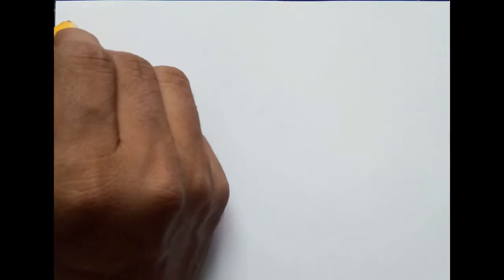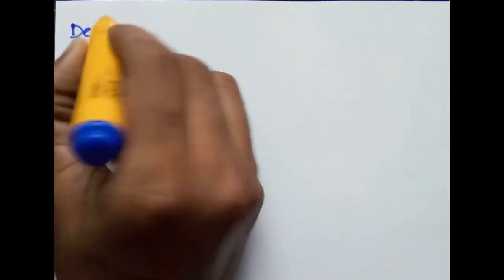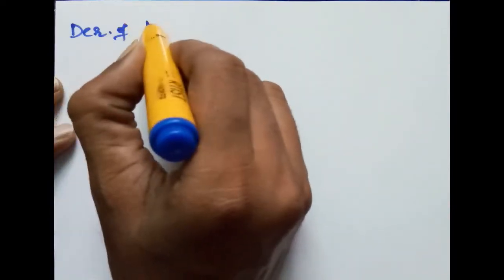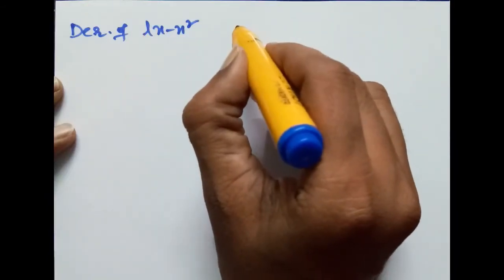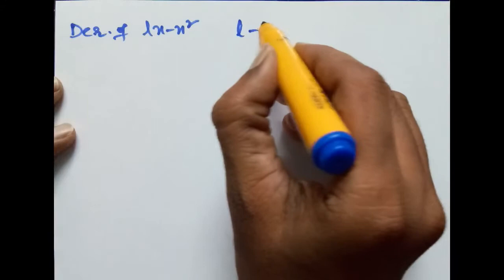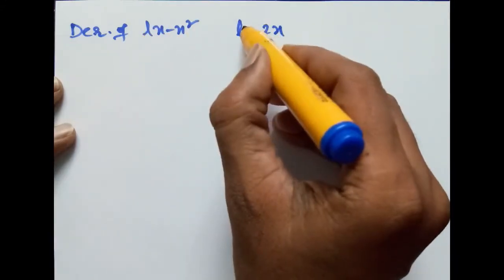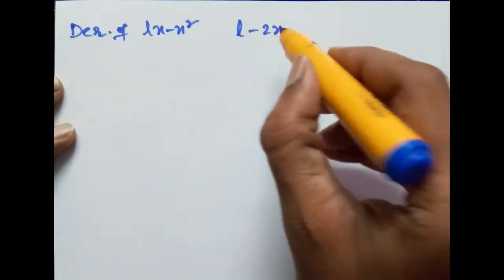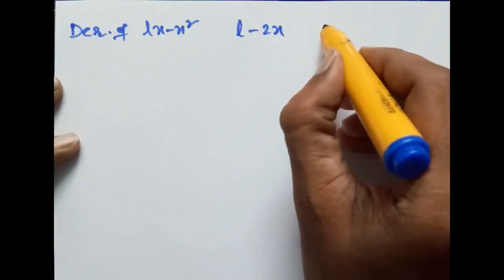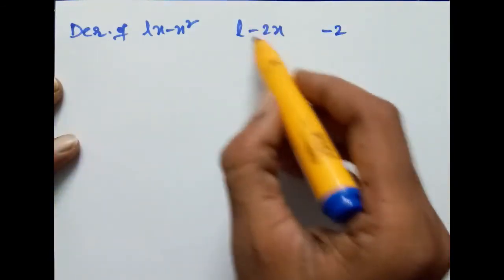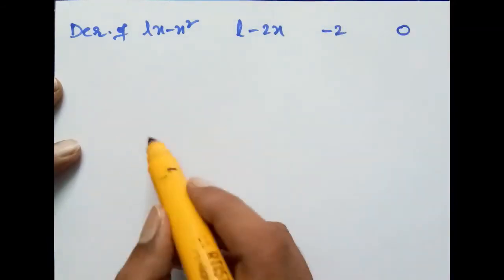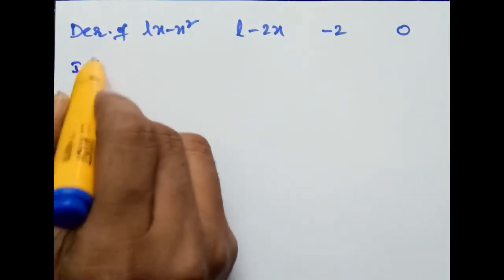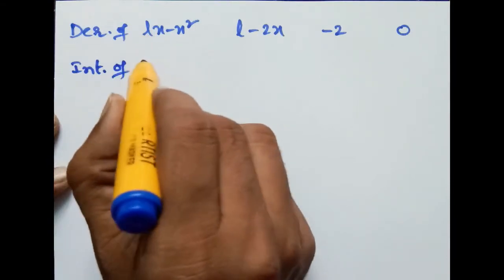Now the derivative of lx minus x square: the derivative of lx is l, and the derivative of x square is 2x, so l minus 2x. Again the derivative of l minus 2x is 0 minus 2, because the derivative of 2x is 2, so there is minus 2. Again the derivative of minus 2 is 0. Therefore, integration of sin n pi x by l.